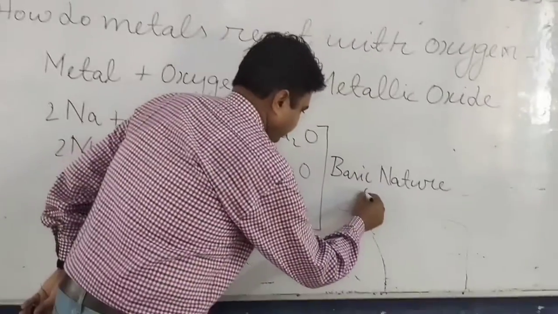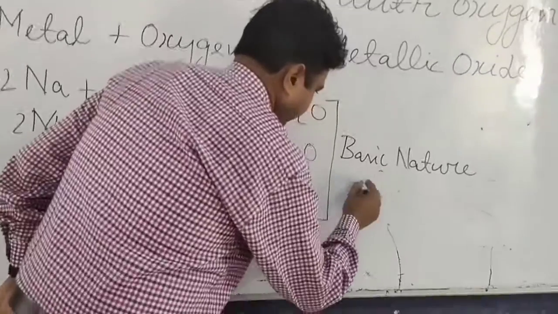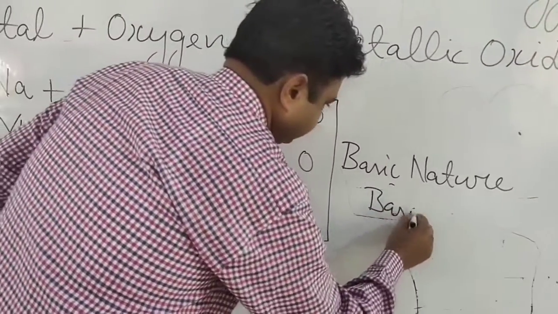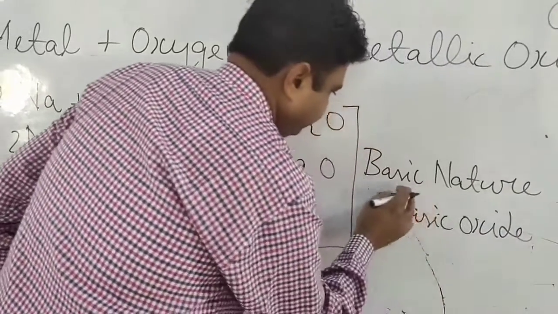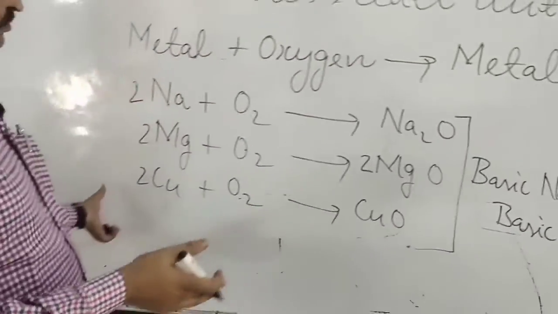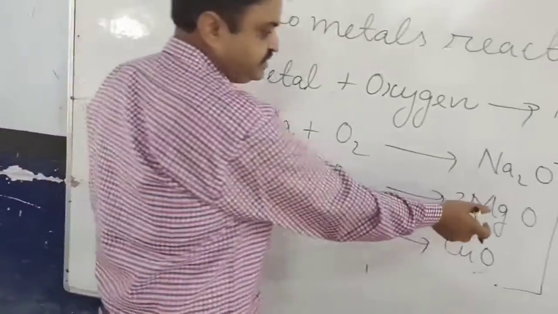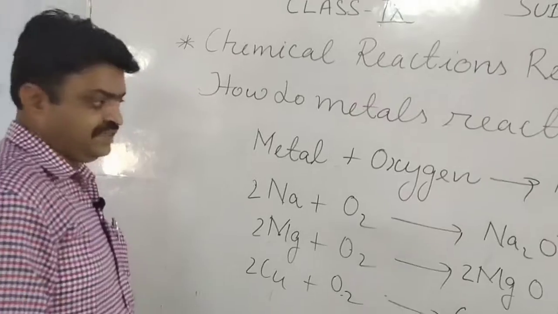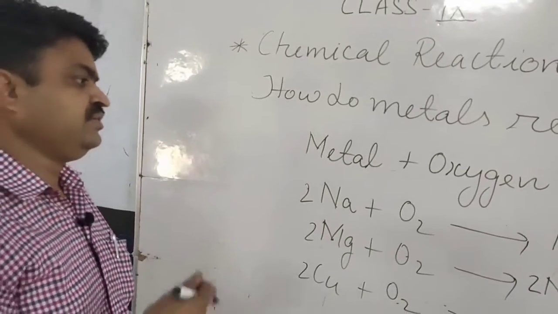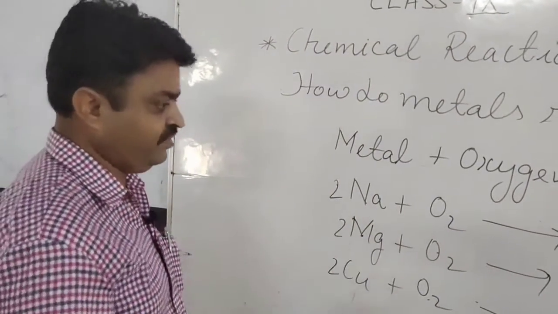And they are known as basic oxides. And if these react with an acid, then what do they form, student? They form salt and water.